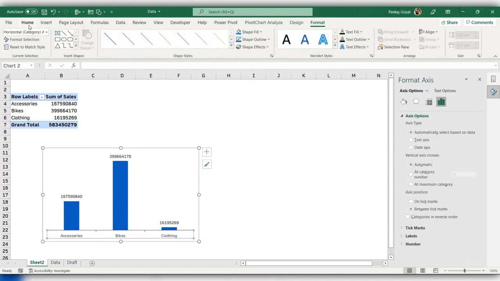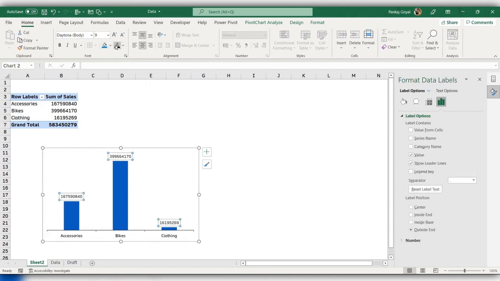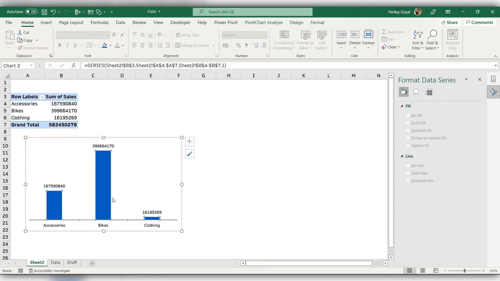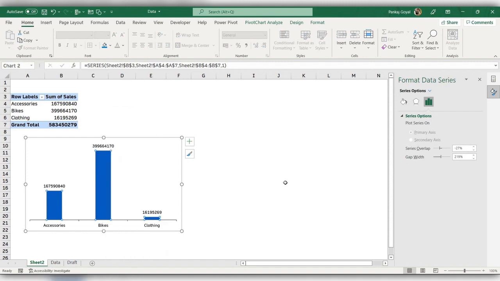Also for the text, let me make the text black color. Data labels too. Yeah, this looks good. Now I can see that my chart area is very small, or the thickness of the bar is very less. What I can do is click on any bar, right click and open format data series. Here you will see the option of gap width. Just reduce the gap width and you will notice the changes in the chart. So this looks good. Let me change the color to this one.